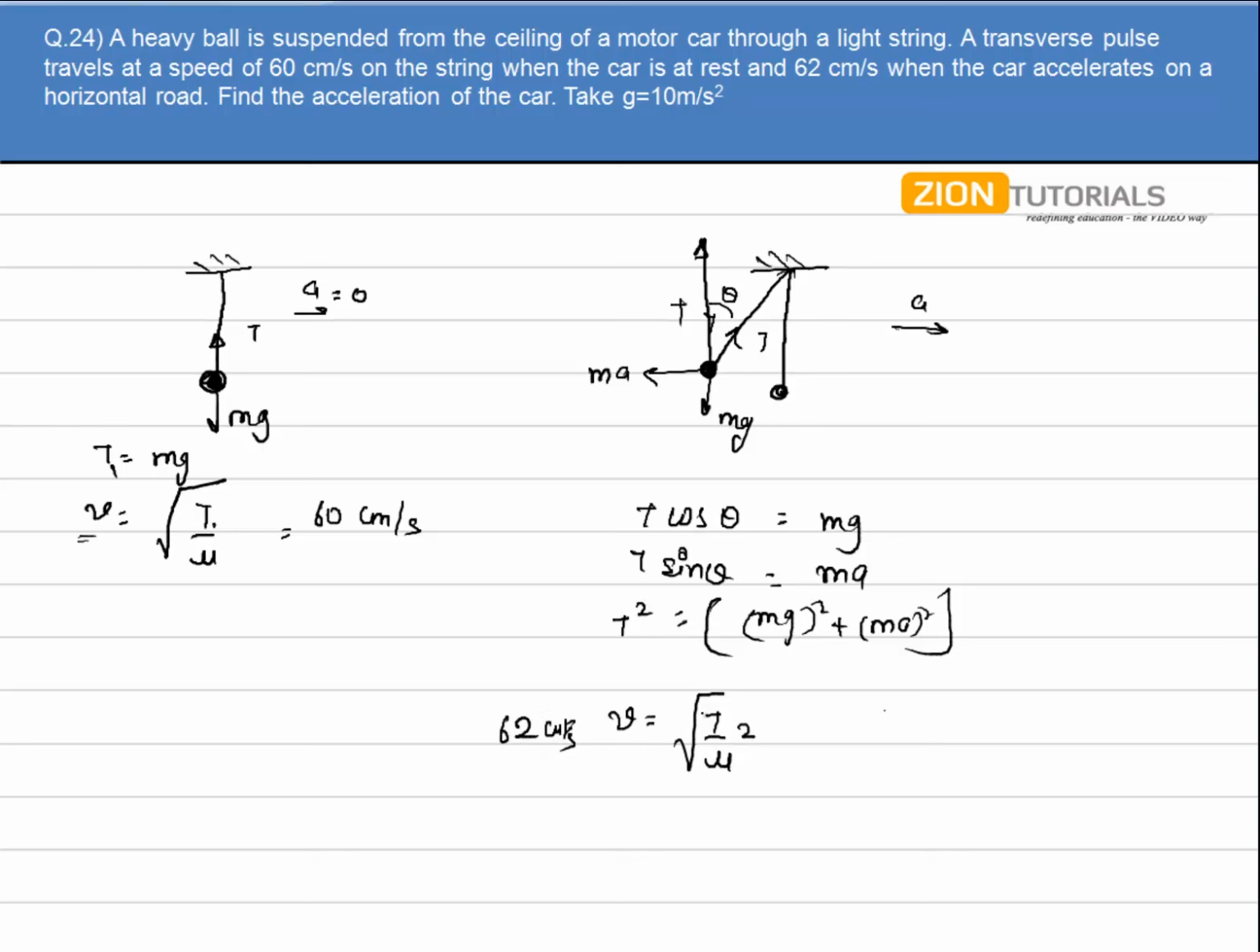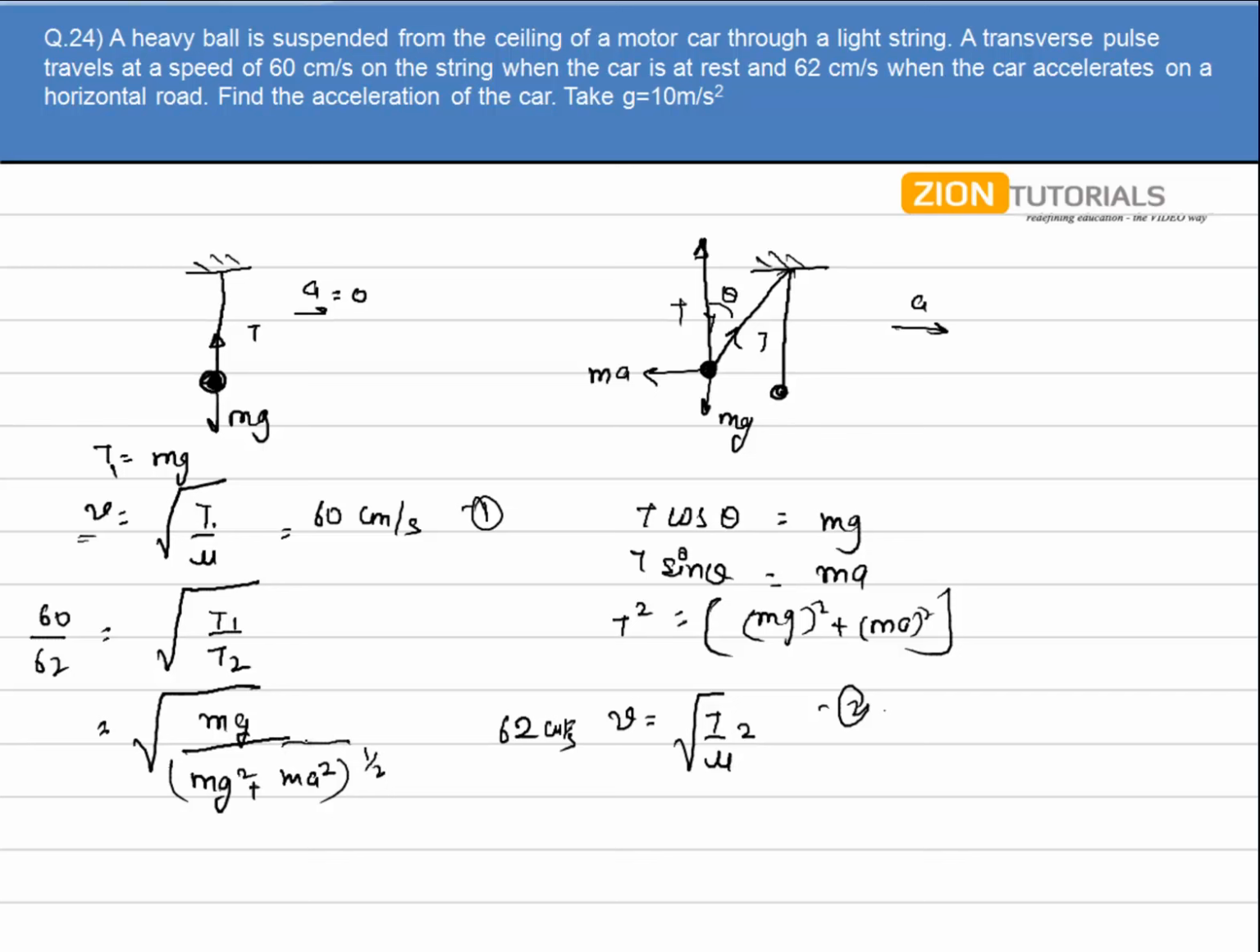So it is better to take the ratio of both of them, of the first and second equation. So I have 60 by 62 is equal to the square root of T1 by T2, because mu is the same, because the string is the same. So I substitute the value of T1, that is given by mg, divided by the value of T2, that is given by ((mg) squared plus (ma) squared) to the power 1 by 2. So the m gets cancelled over here.